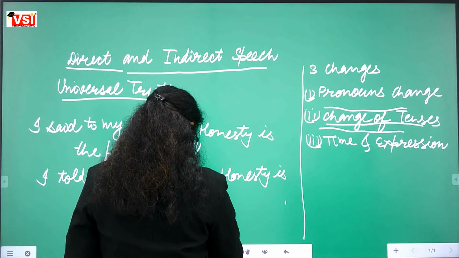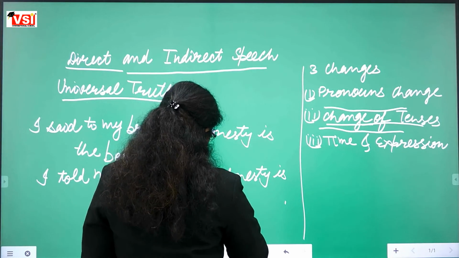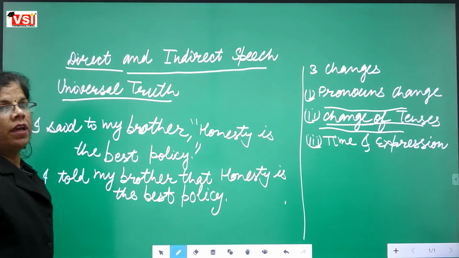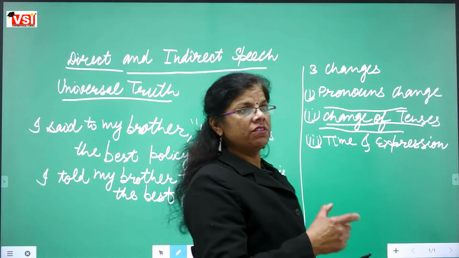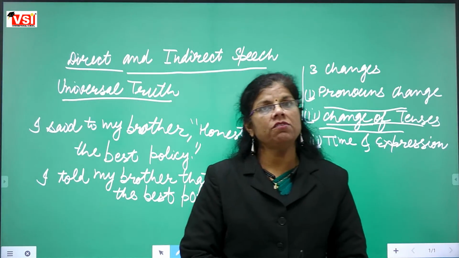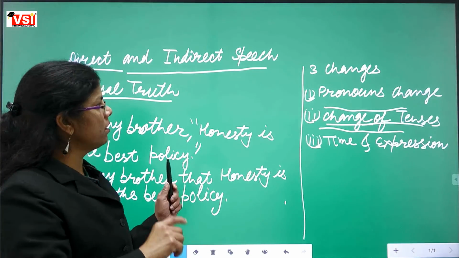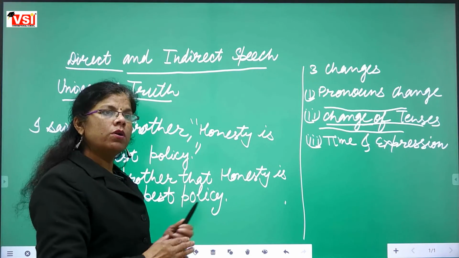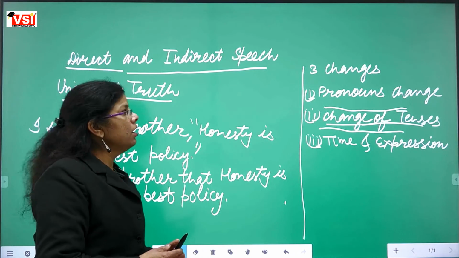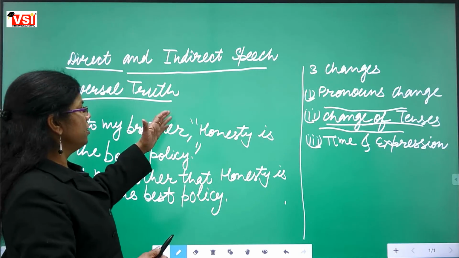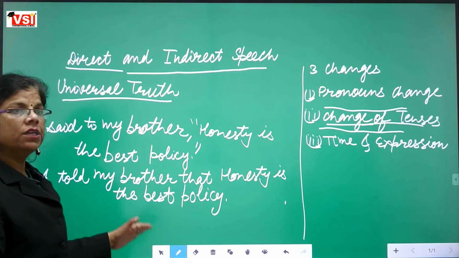So two types of direct speech sentences. How these are changed into indirect speech sentences, we explained in today's class: how the modal sentences of direct speech are changed into indirect speech, and how the universal truth sentences of direct speech are changed into indirect speech.